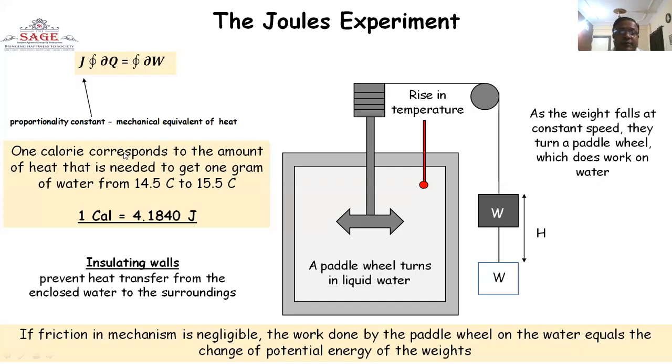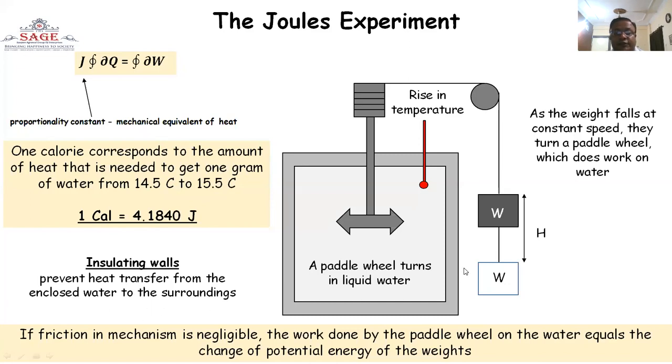In Joule's experiments, 1 calorie corresponds to the amount of heat that is needed to raise 1 gram of water from 14.5 C to 15.5 C. 1 calorie is equal to 4.1840 joule. Insulating walls prevent heat transfer from the enclosed water to the surroundings.